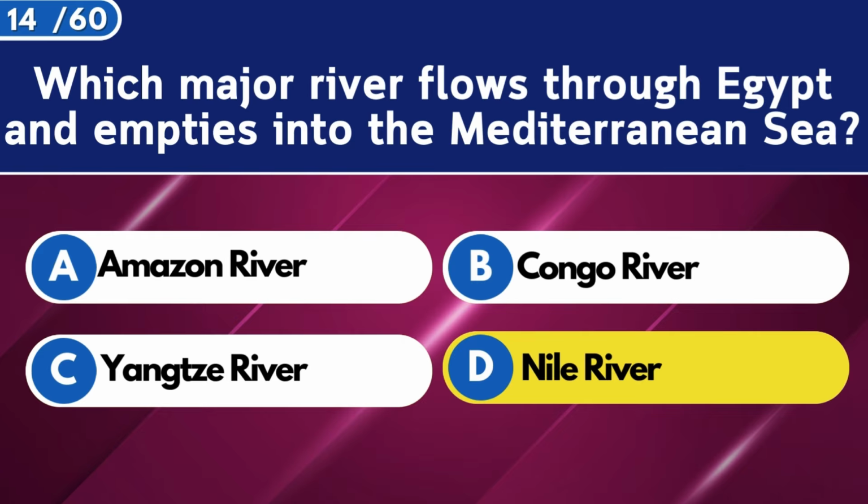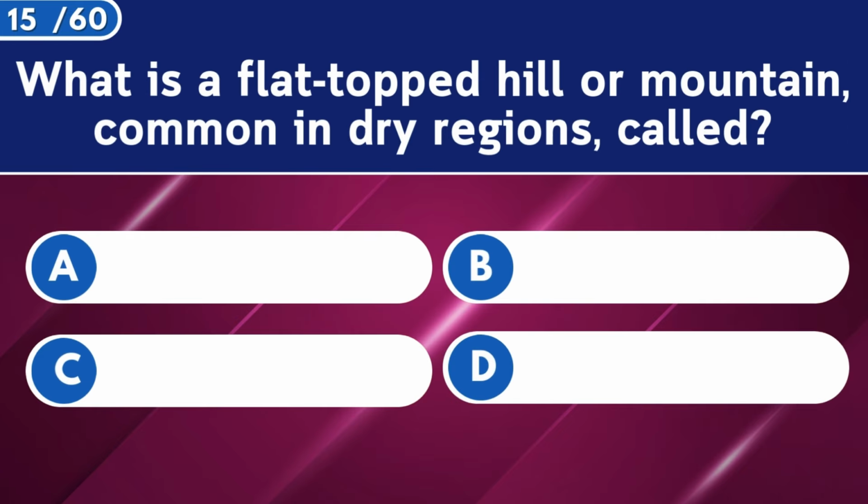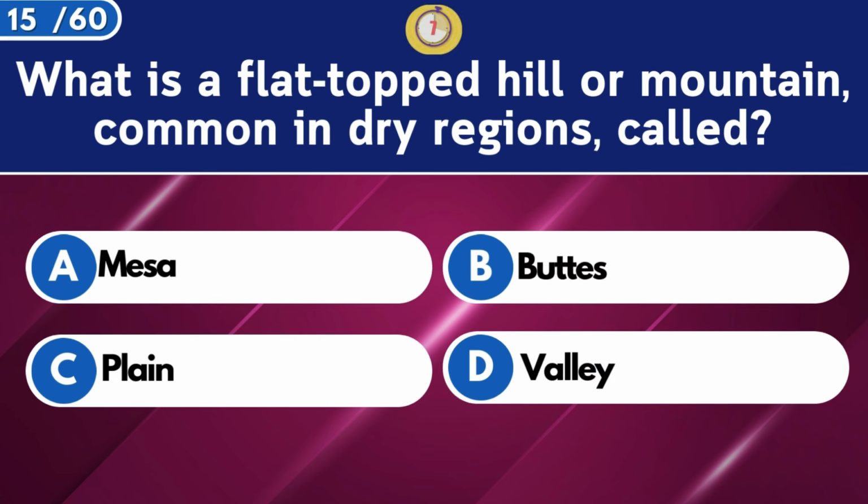The Nile River. What is a flat-topped hill or mountain common in dry regions called? Mesa.